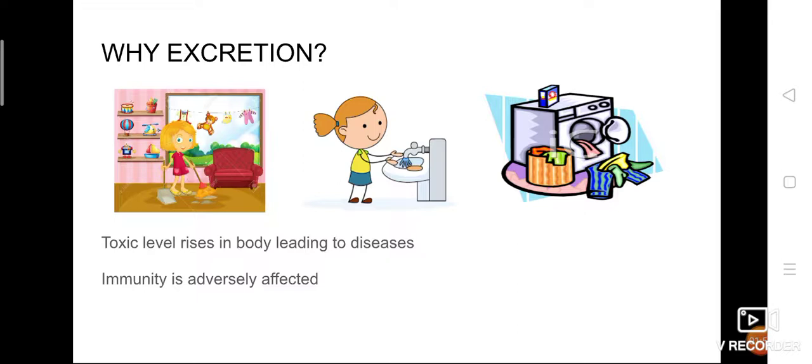What is the process, what is the system that does that transportation of waste products, and what are the organs involved? The transporting of waste products is termed as excretion, and now we are going to see excretion in animals. So excretion is also an important example of transportation.